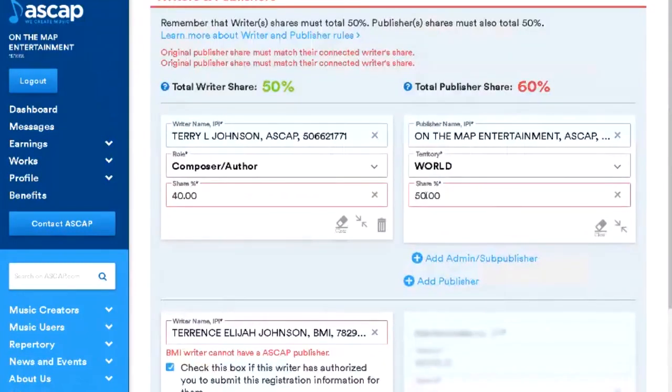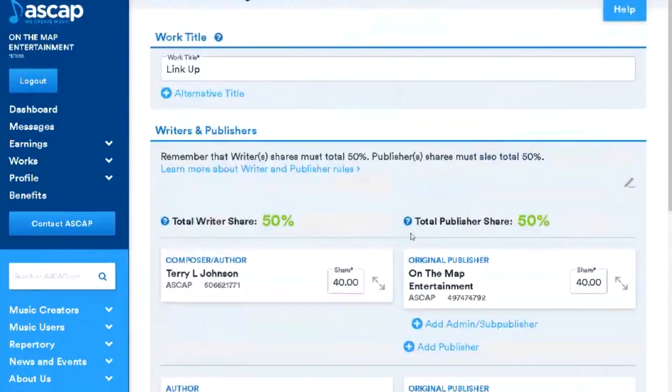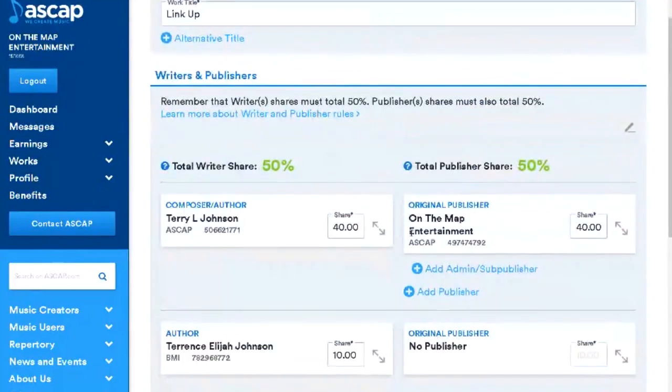That's going to make that 60%, so I'll just change this to 40. Boom. And now let's try it. Bam. Now everything's golden. The great thing about ASCAP's new setup here is that this makes it so much easier